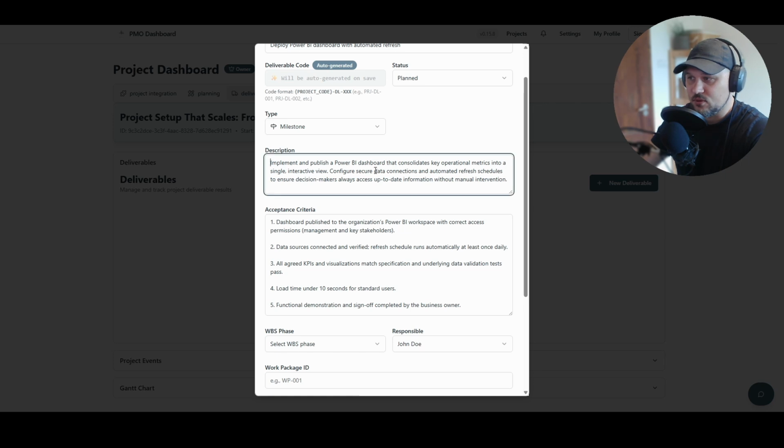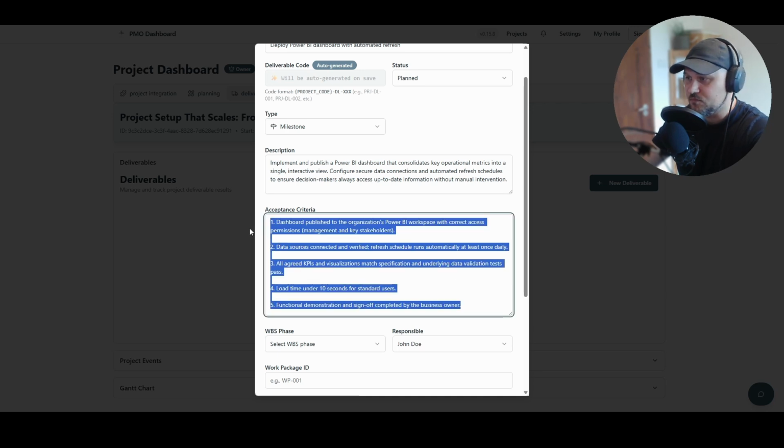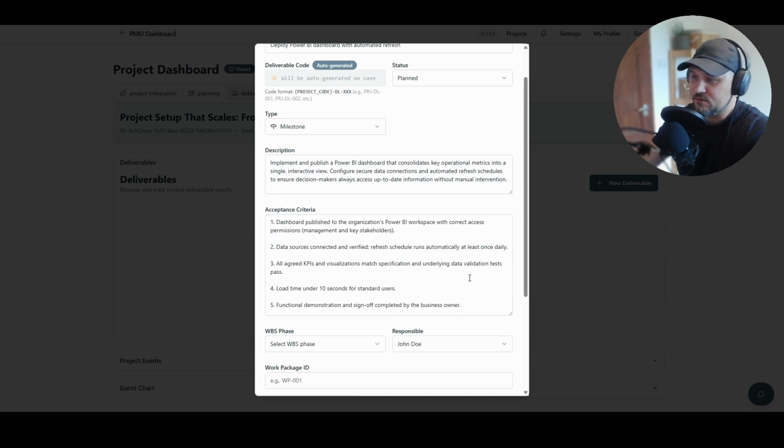The description is going to be to implement and publish Power BI dashboard that consolidates key operational metrics into a single interactive view, configure secure data connection, etc., etc. You can read it out. Acceptance criteria is going to include 5 steps that I consider as a project manager after the consultation with the Power BI expert, that these should be the steps for the definition of done.